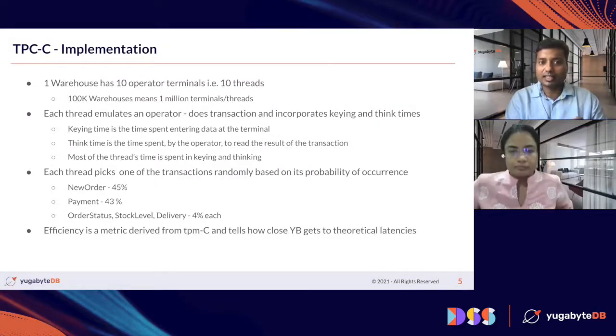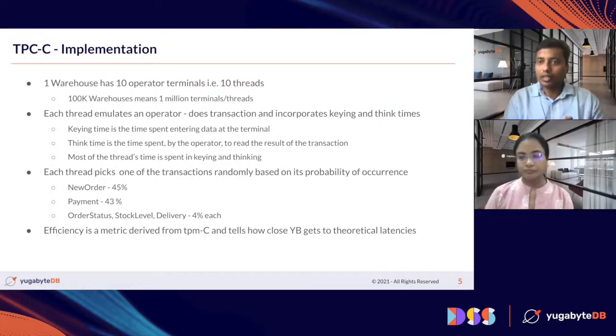Now, each of these threads emulates an operator. In a warehouse, an operator is running a transaction, but he's also doing the data entry, as well as thinking about the results he has got from the transaction.